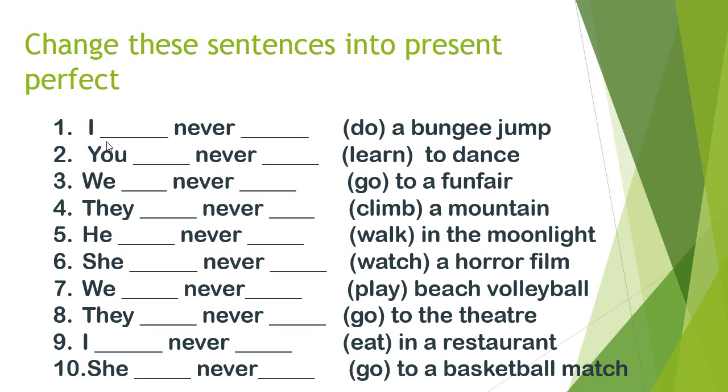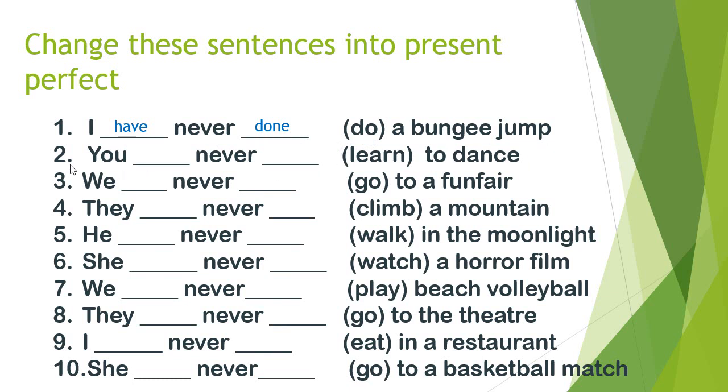Now look at the first sentence. I never do a bungee jump. Yes, you are right. I have never. What is the third form of do? Yes, it is done. I have never done a bungee jump.